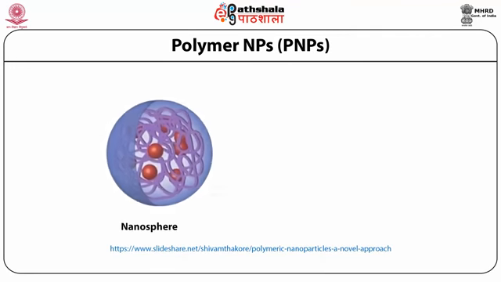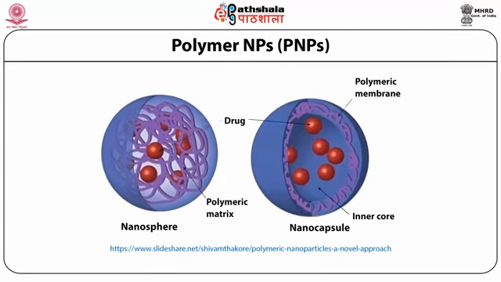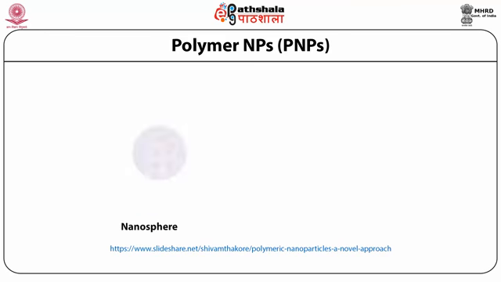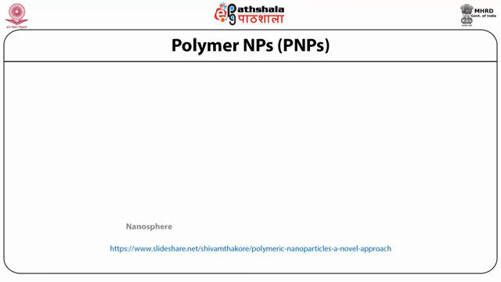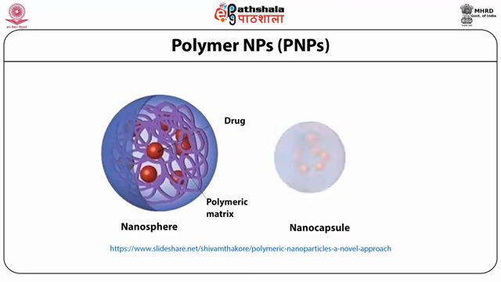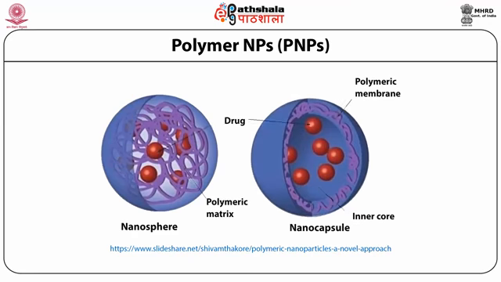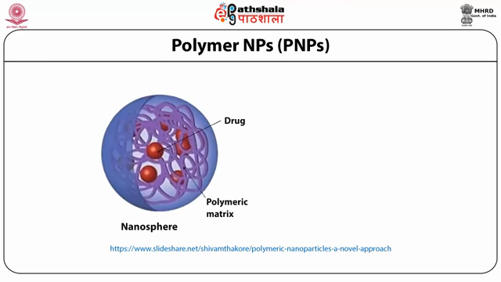Polymer nanoparticles are derived from polymerization of monomers. The properties of polymeric nanoparticles are governed by the monomers as well as the morphological and interfacial characteristics. These have the advantages of good flexibility, variable composition, facile functionalization at room temperature, and a relatively low cost. These can be nanospheres or nanocapsules as shown here, depending upon the method of preparation.